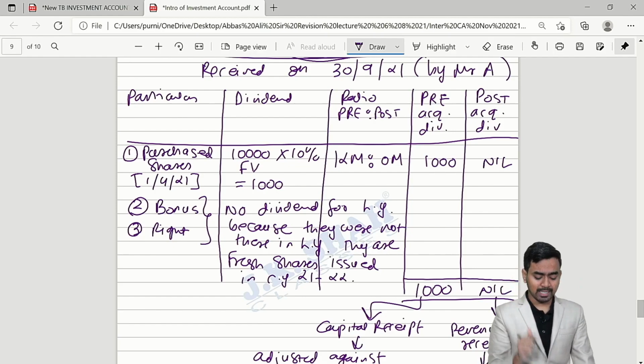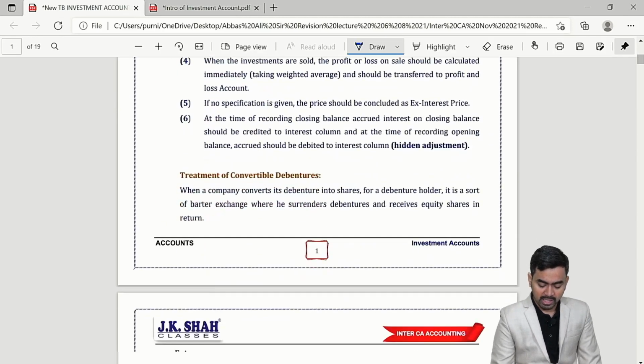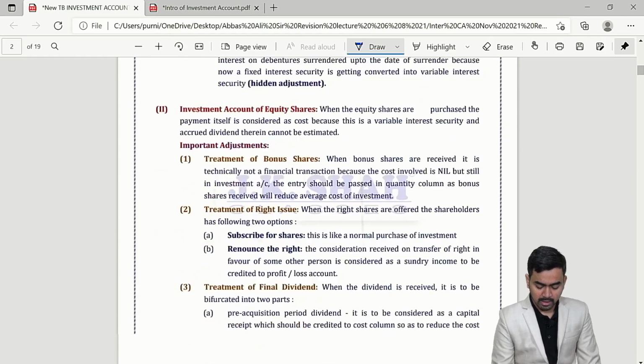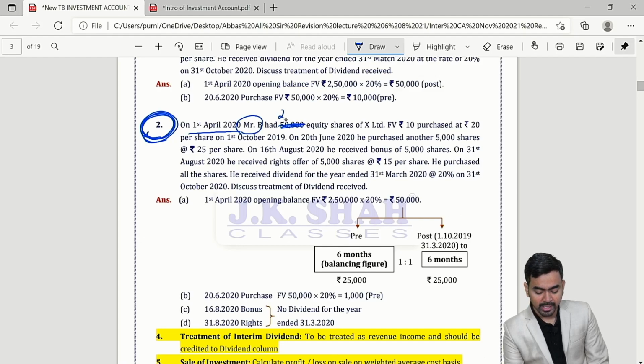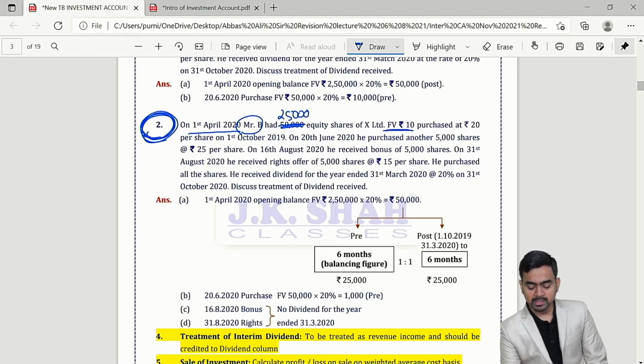Now one more example I will take from the JK Shah classes material. If you see the example on the screen, the second one, simple, please check. On 1st April 2020, B had 25,000 equity shares, face value is 10, purchased at 20.